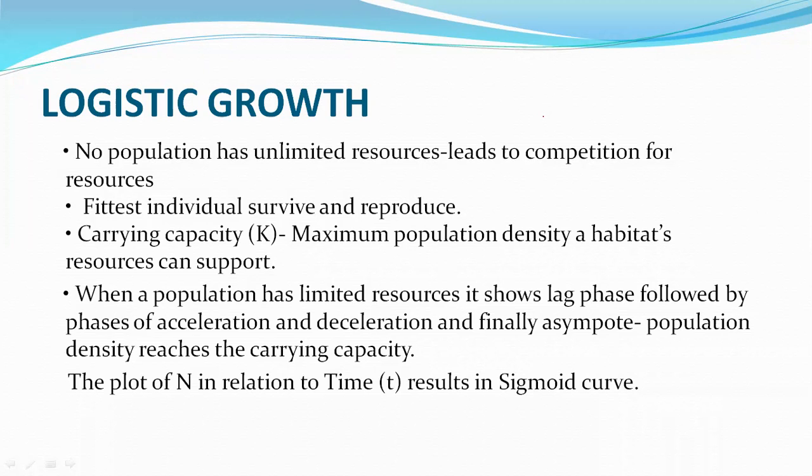The plant which is growing here and the same plant growing nearby will compete for water, for nutrients, and many other such resources.